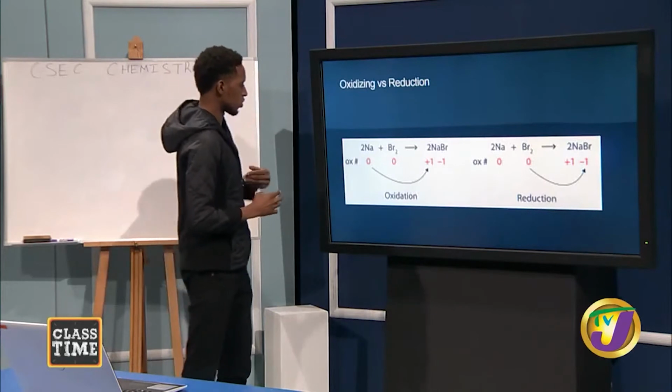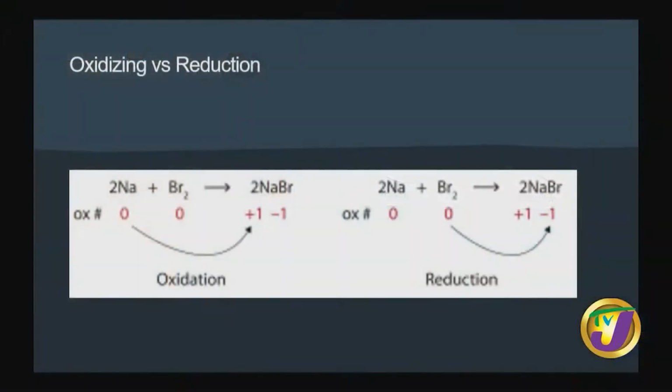Now, this is a simplified example of oxidation and reduction taking place. We have sodium and bromine reacting to form sodium bromide. Initially, the sodium has no charge, and when it forms sodium bromide, we know that this is an ionic compound. And ionic compounds have ions in them. So this sodium exists as Na+.